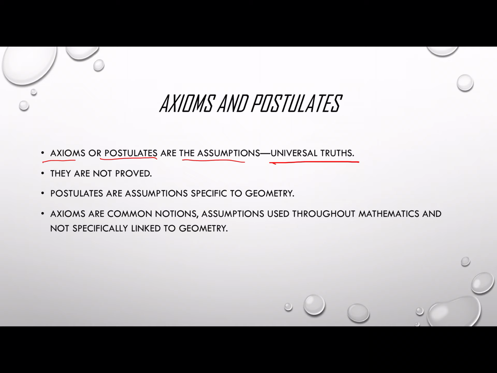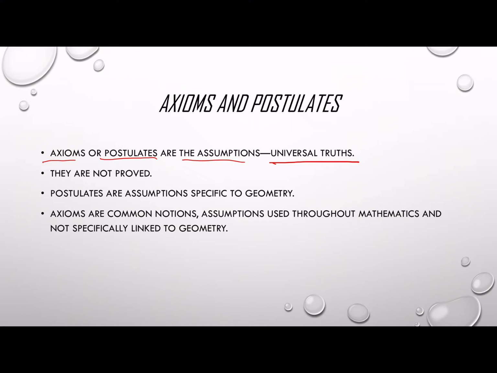Suppose you consider the sun rises in the east. There is no need to prove that particular statement. Then, roses are red. If you show one particular rose, and it is red in color, and you say that rose is red, there is no need to prove it. It is obviously correct. Like the sun is a sphere, like these things. So things which need not be proved are universal truths, and they may be axioms or postulates. But there is a small difference.